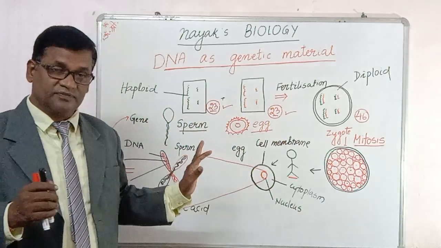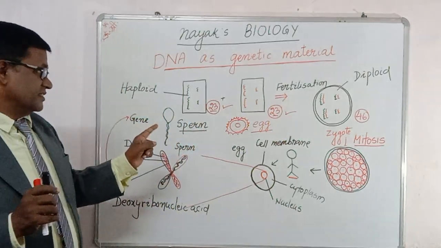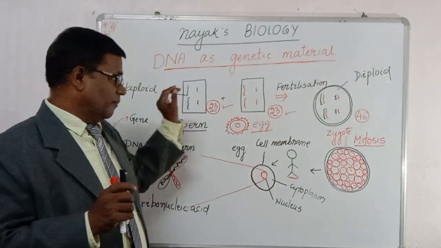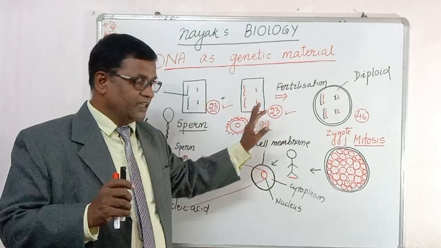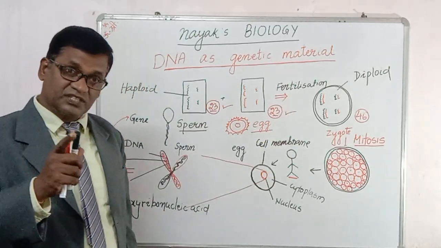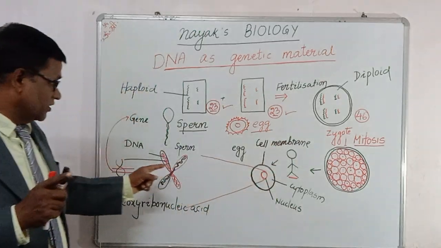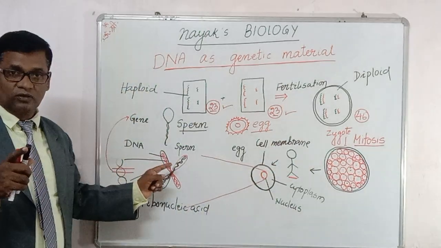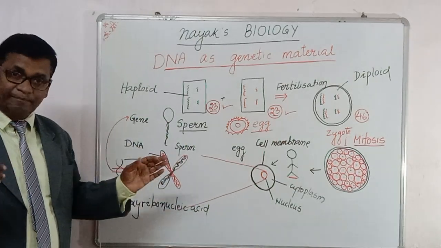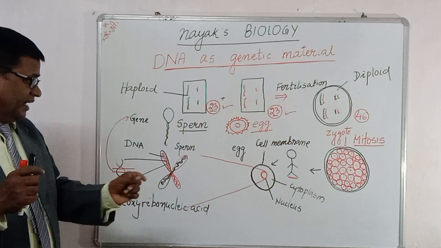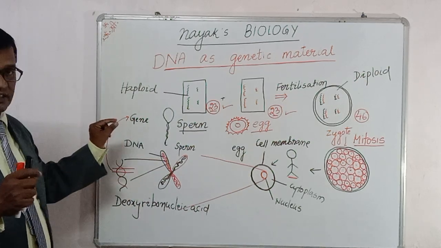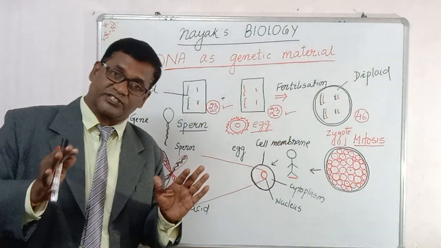Then what do you understand from this concept? We understand that the haploid number of chromosomes present in the sperm and the haploid number of chromosomes present in the egg are pairing. The 46 chromosomes consist of 23 pairs, and in each pair one chromosome is from the father and one from the mother. The rope-like structures, tightly packed and overlapped with each other, are called the DNA. A small fragment of the DNA is called the gene, which carries the characteristics.